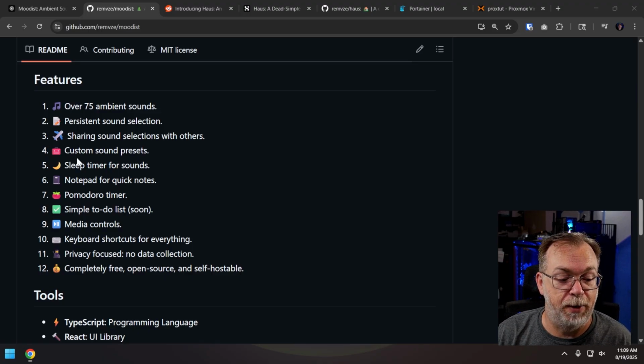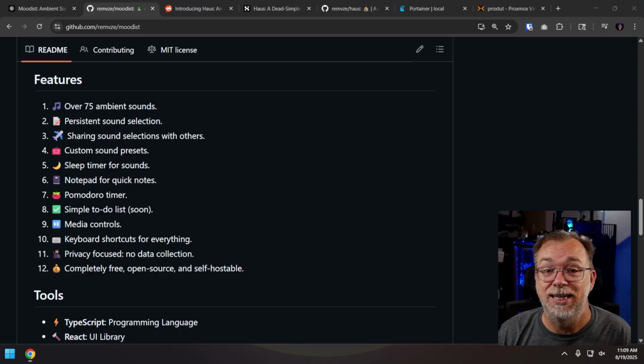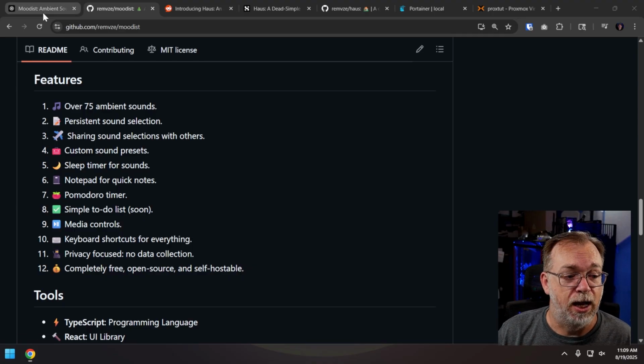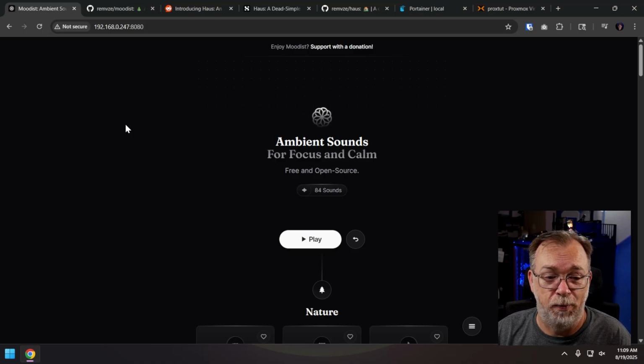You can share those with other people. There are custom sound presets, sleep timers for sound. So if you wanted to, say, listen to this at night, you absolutely could, and then it would shut off after a period of time. We've got Notepad for quick notes, a Pomodoro timer. I know a lot of people like to use those. Simple to-do list, media controls, keyboard shortcuts, privacy focused with no data collection, and completely free and self-hostable. In fact, if we come over to here, this is my self-hosted instance of Moodist. Again, this app and the evolution of this app are both created by the same developer.